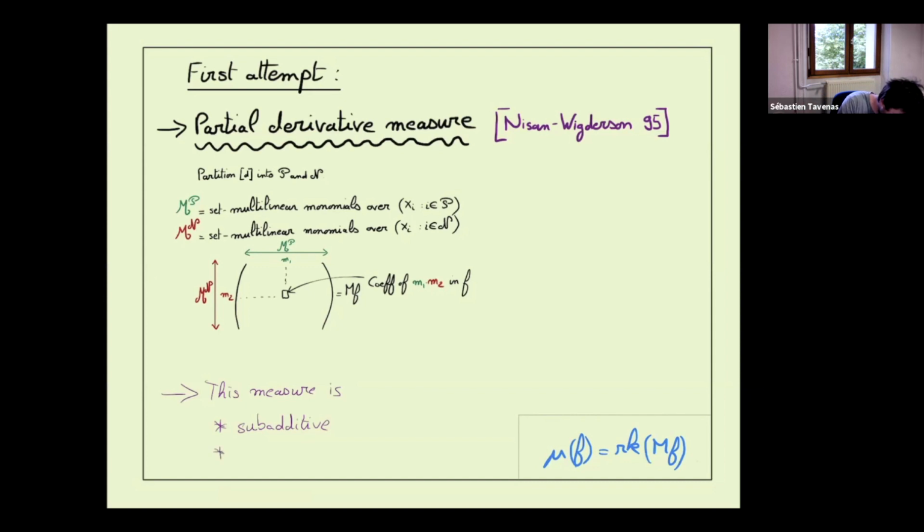The other interesting thing for us is that, as we consider only set multilinear polynomials, the measure is also multiplicative in our case. It's just the fact that if we do a product, the new matrix is the Kronecker product of all the matrices, and the Kronecker product is multiplicative with respect to the rank.